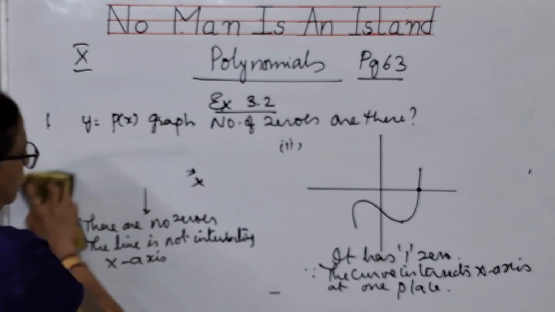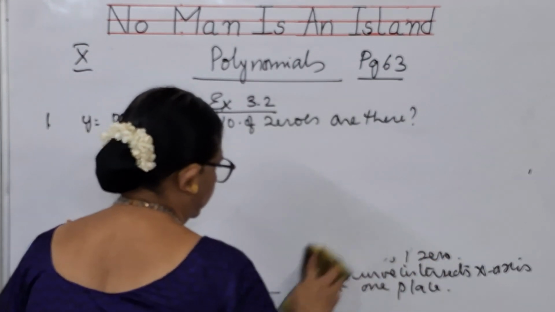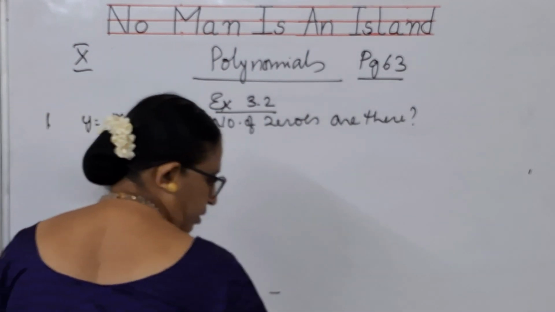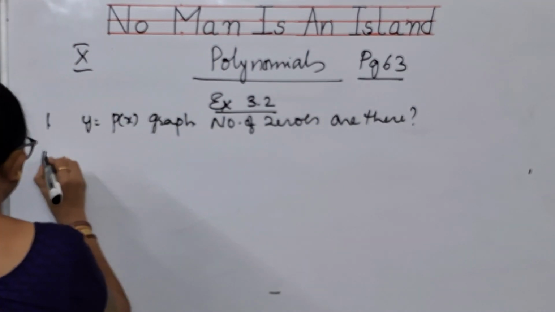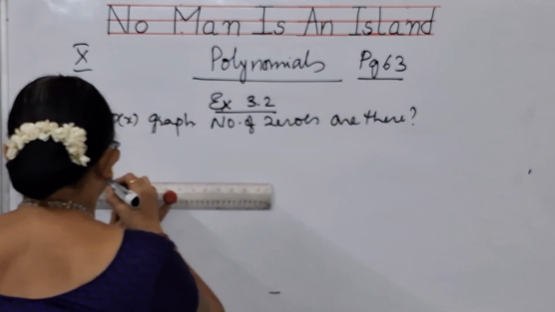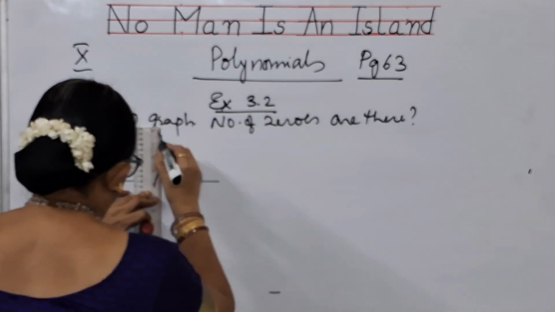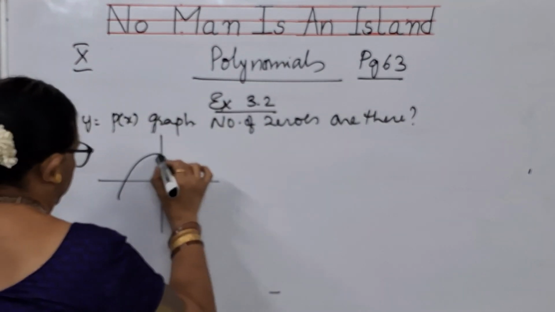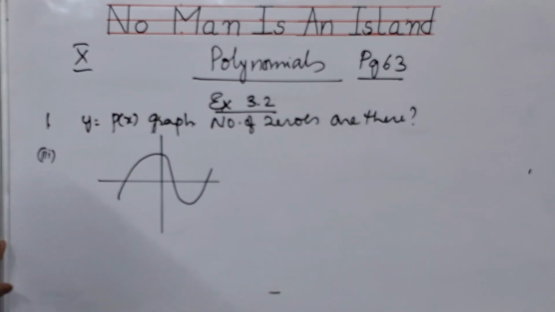Now the third one. You have got a graph like this, x and y axes, and the curve is almost like this kind of curve. What is happening, children?